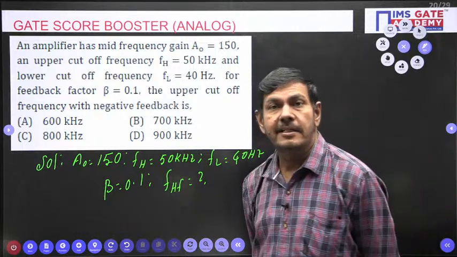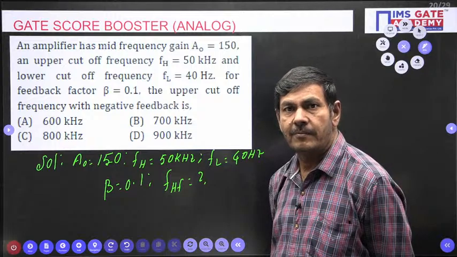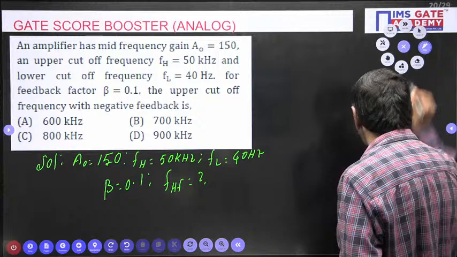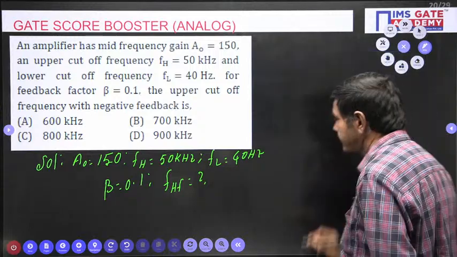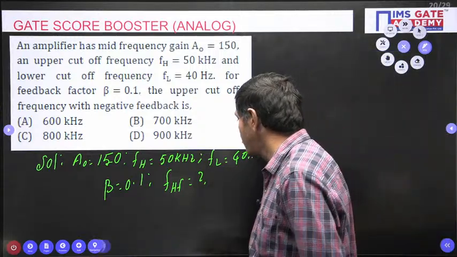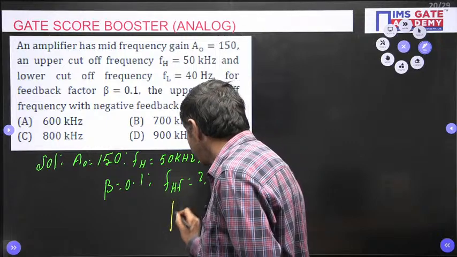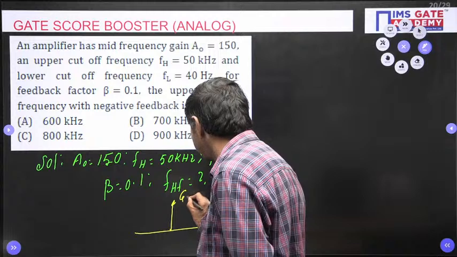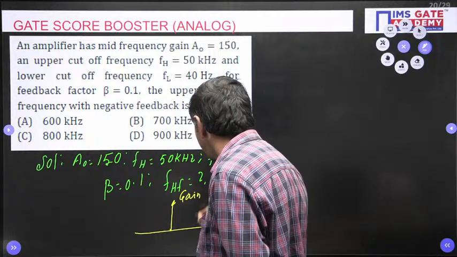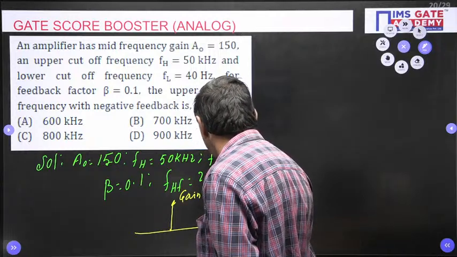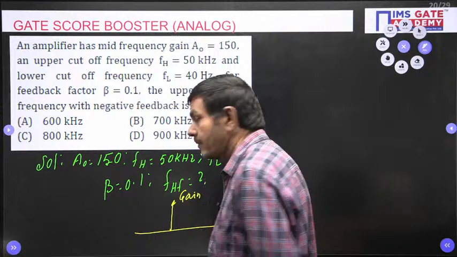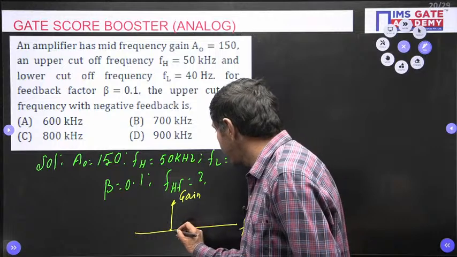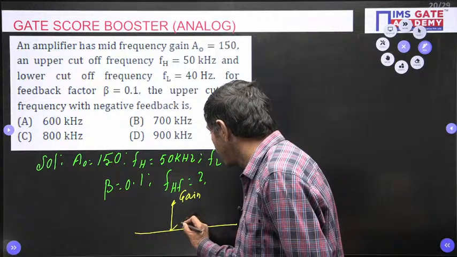But we need to create the formula. Without creating the formula, we can't do it. You know very well one point. What point we know, sir? Suppose you have drawn a gain versus frequency diagram, for example. Gain versus frequency diagram in the amplifier, if it is taken, it comes like this mostly.